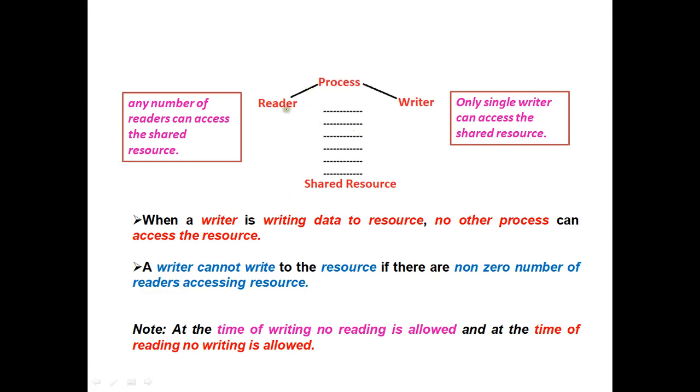Two processes are there, reader as well as writer. Any number of readers can access the shared resource, that is n number of readers. Only a single writer can access the shared resource.